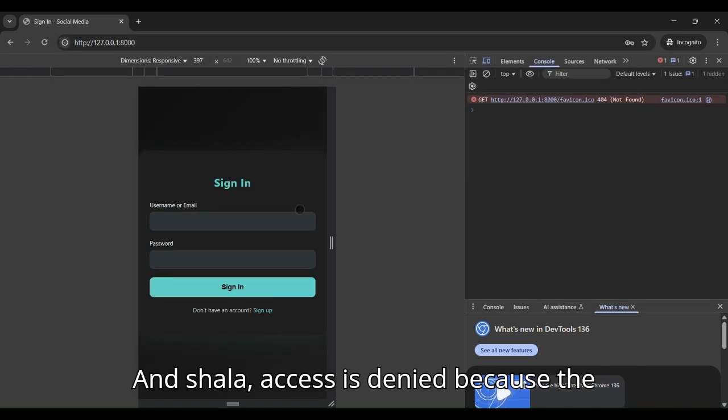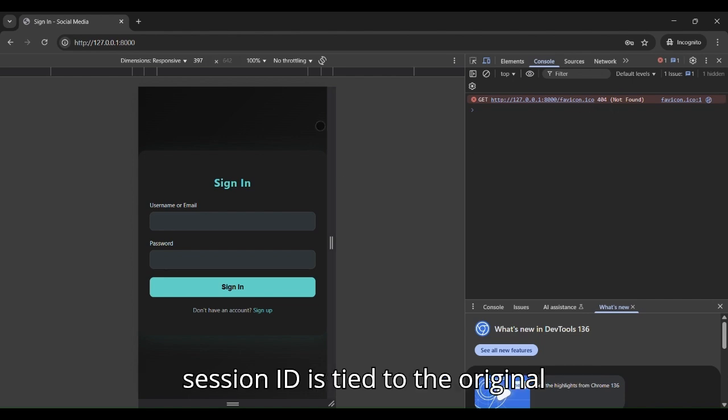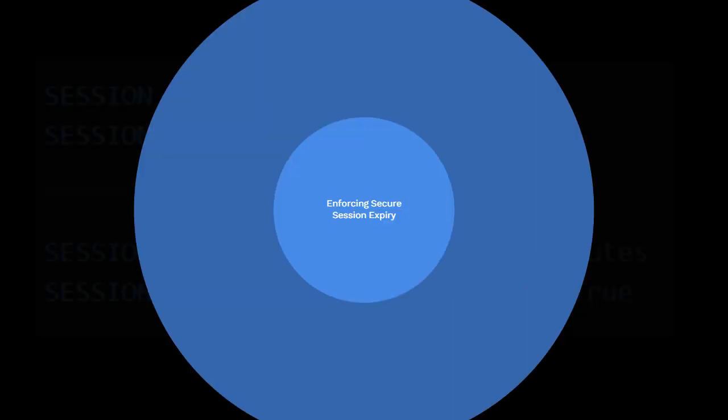And voila, access is denied because the session ID is tied to the original browser and expires on close. By securing session cookies and relying on Django session management, we've completely eliminated session fixation risk. This ensures sessions are valid only for the original browser, for a limited time, and under HTTP-only transport.